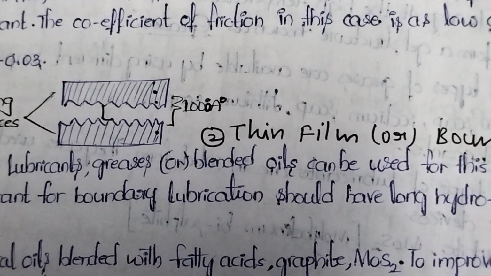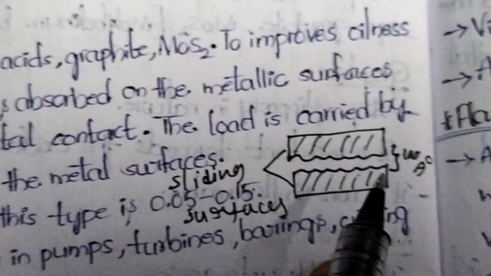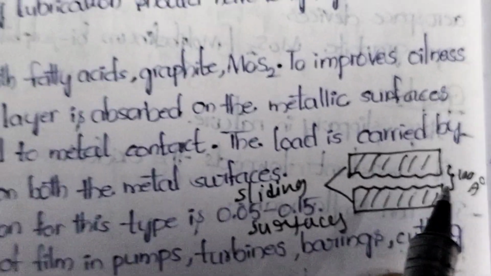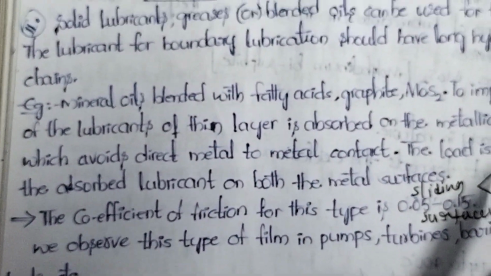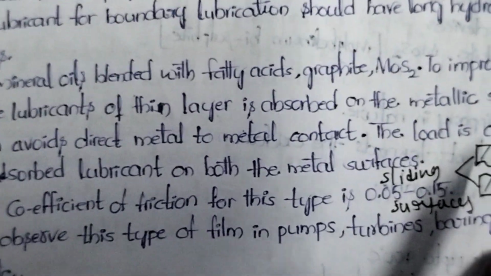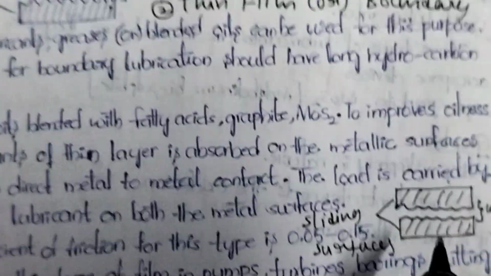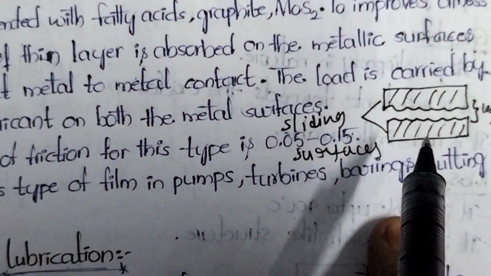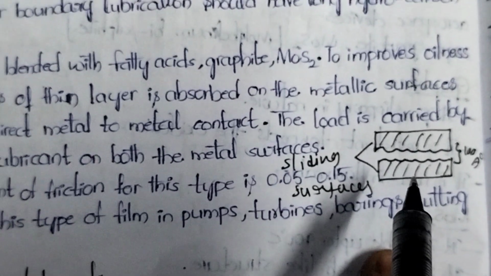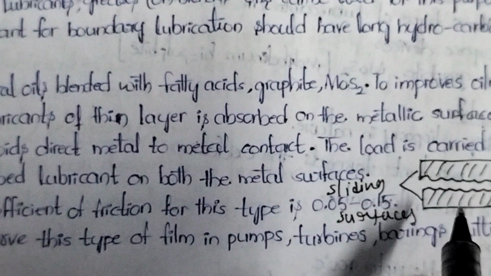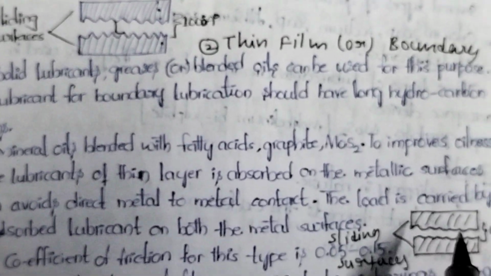Observe here, thick film 1000 angstroms, here 100 angstroms. Thickness is reduced. Whenever two metallic surfaces are separated by a thickness of 1000 angstrom, that is called thick film. Less than 1000 angstrom, for example 100 angstroms, is considered thin film. Thin film is called boundary film.